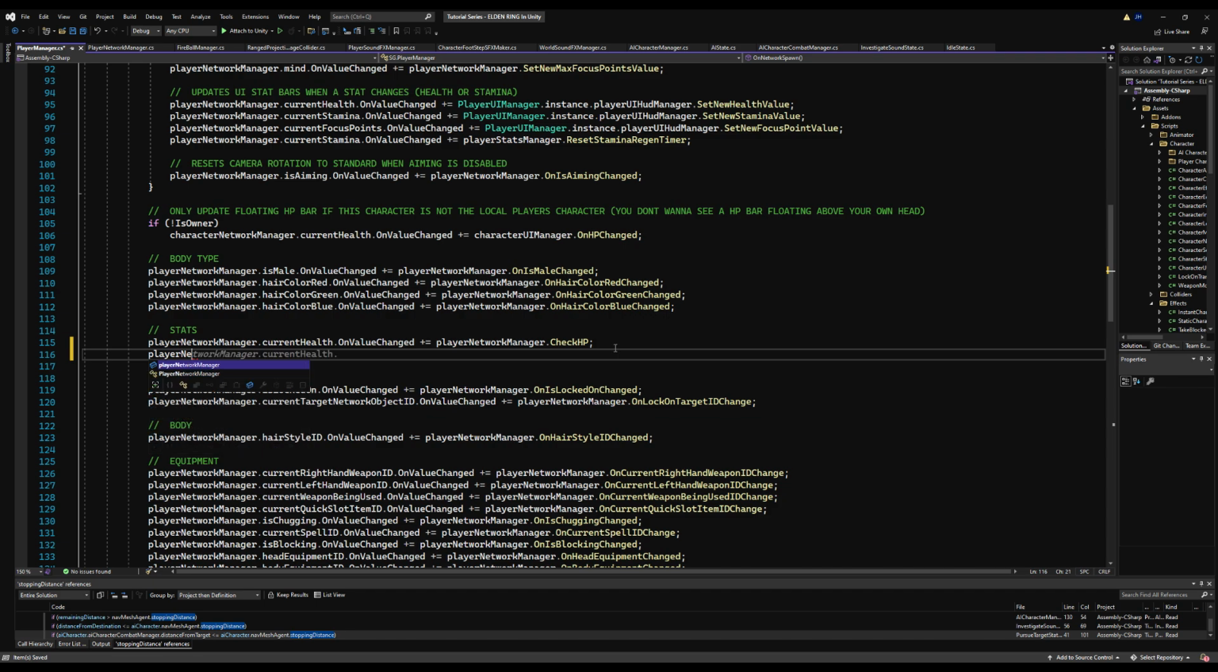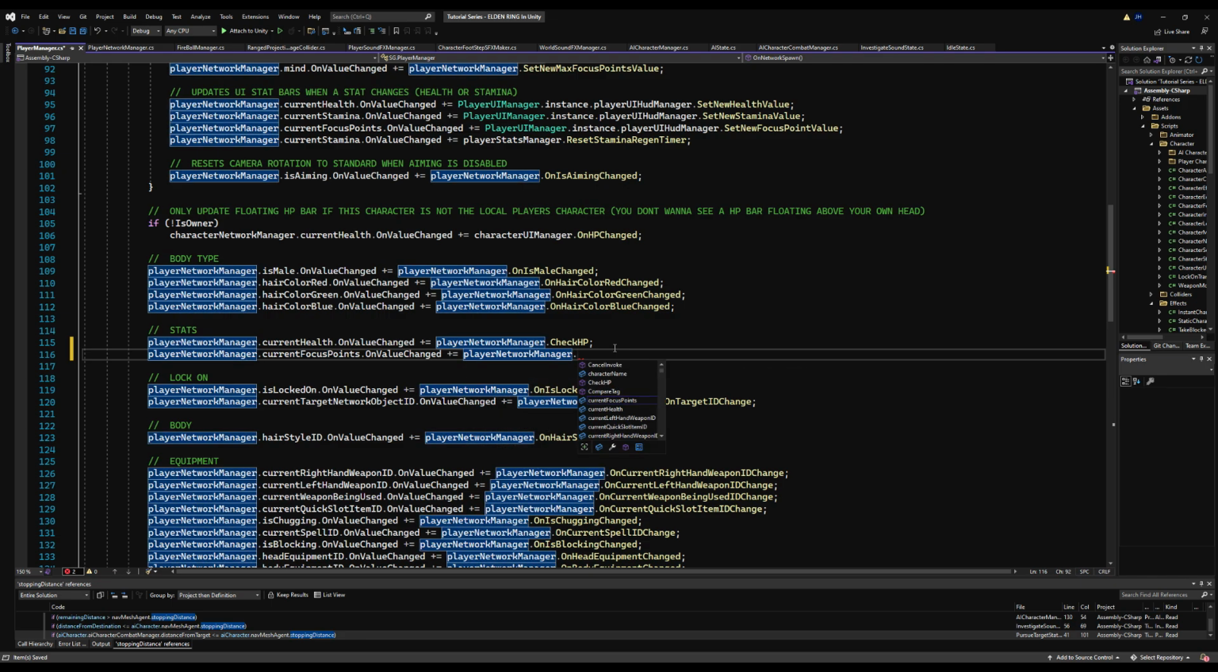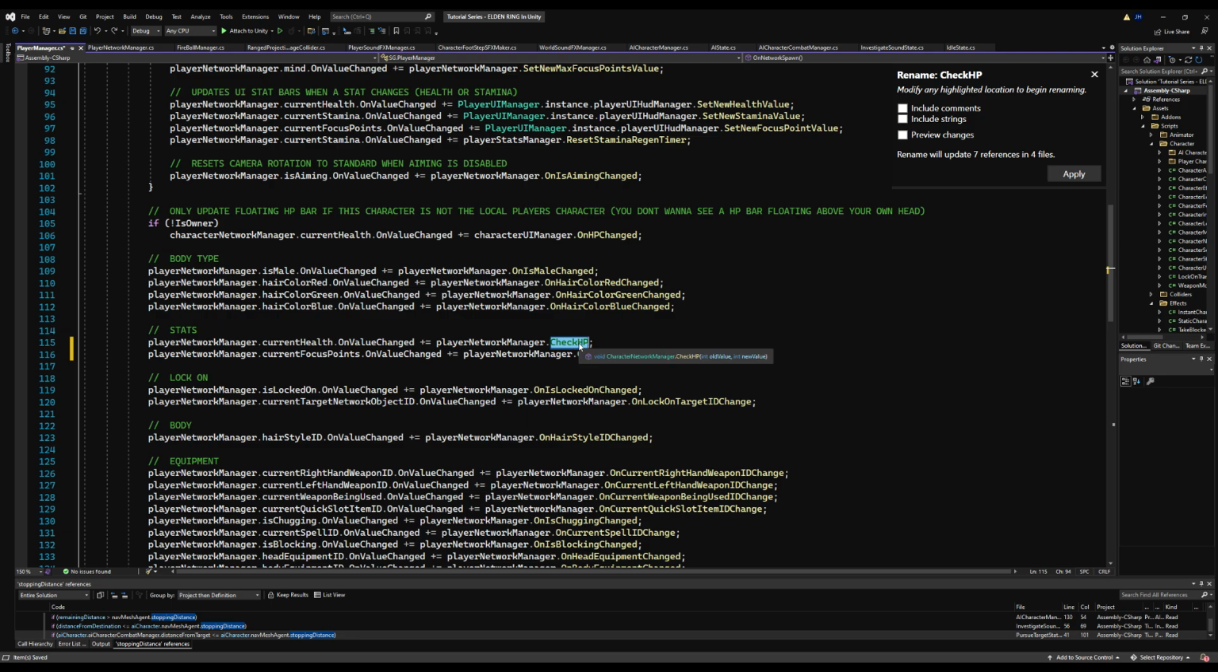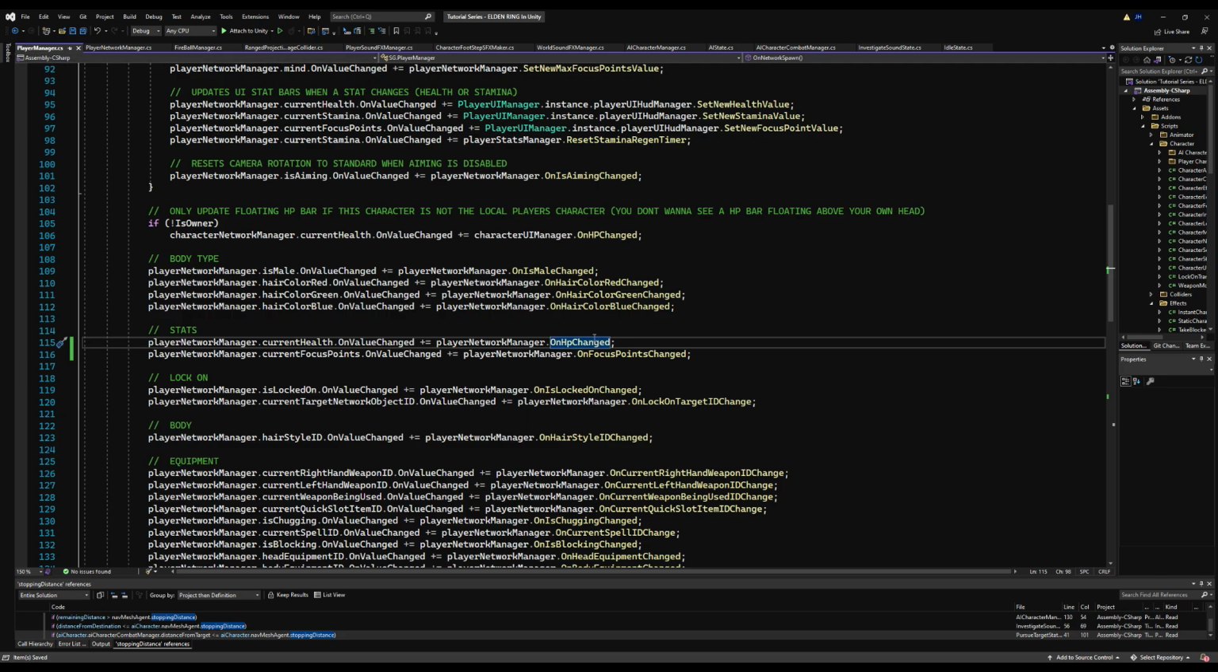So let's go over to on network spawn. Under the player stats comment, I'm going to say player network manager current focus points on value changed plus equals player network manager, and we're going to say on focus points changed. I'm also going to change check HP to on HP change to keep the naming conventions consistent, because you know by now how much of a stickler I am about that.